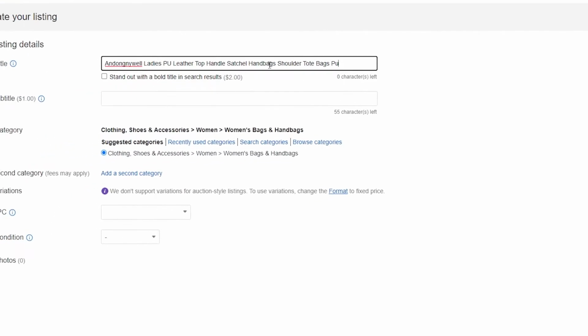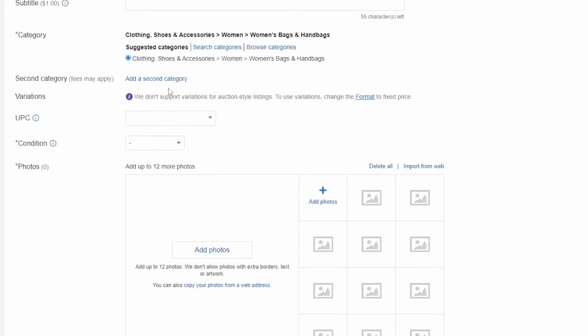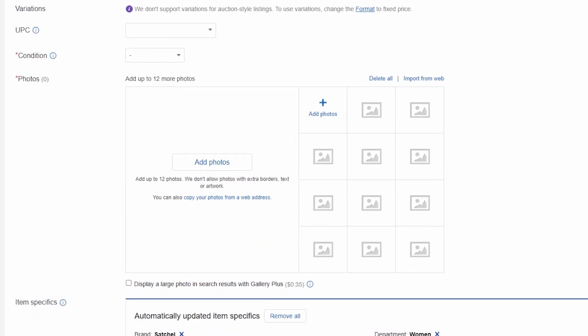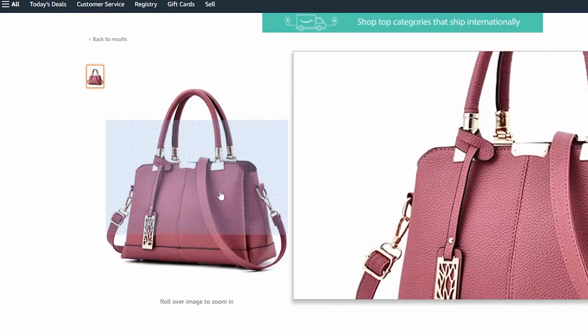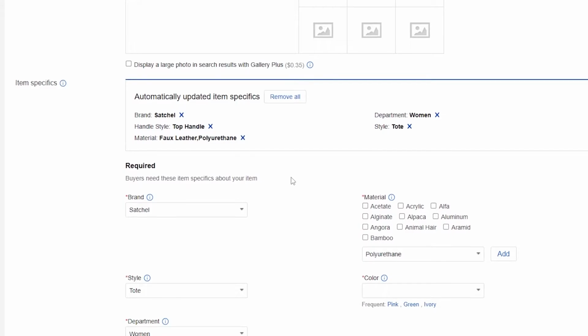Over here, just simply enter in the name of the product, enter in the amount, and then just enter in the codes and stuff like that. And then what you have to do is download all the images that are going to be shown over here and paste them over here and stuff like that.